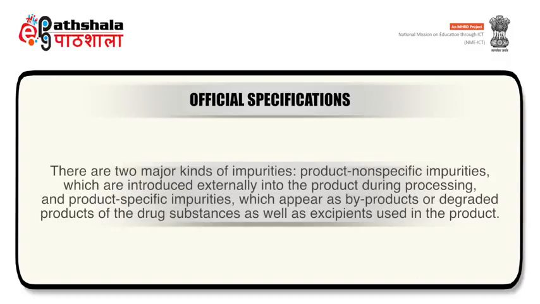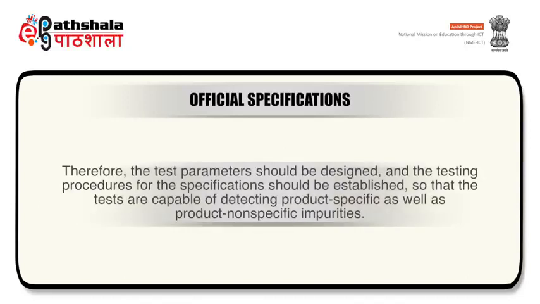There are two major kinds of impurities. First kind is product non-specific impurities, which are introduced externally into the product during processing, and the second kind, product specific impurities, which appear as byproducts or degraded products of the drug substances as well as excipients used in the product. Therefore, the test parameters should be designed and testing procedures for the specifications should be established so that the tests are capable of detecting product specific as well as product non-specific impurities.